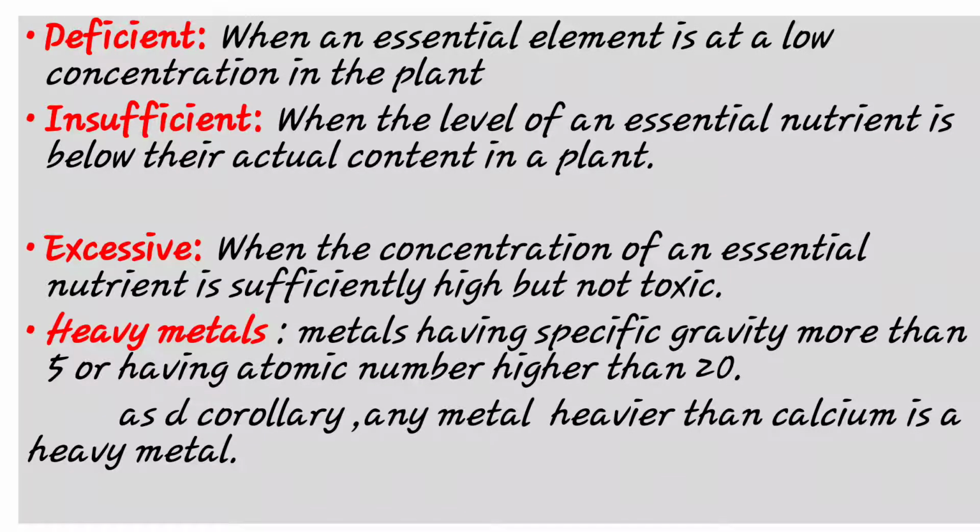Actual content in the plant means what? If you require nitrogen at 0.5 ppm and the nutrient is below 0.5 ppm, that is insufficient. And deficient means the concentration is in low quantity, whereas below the actual content is insufficient. Then see excessive.